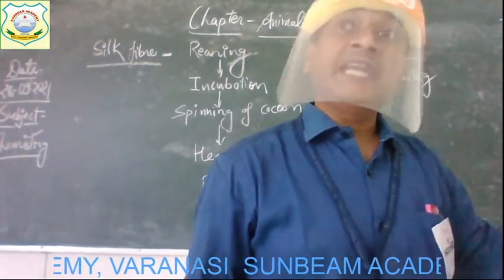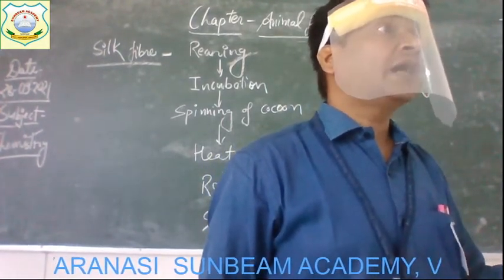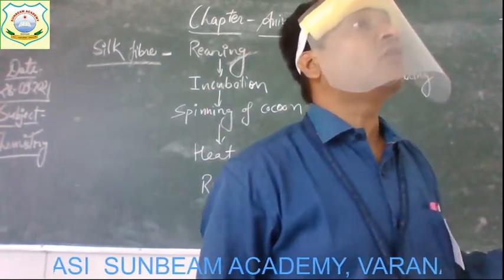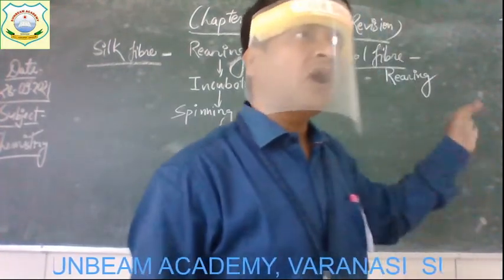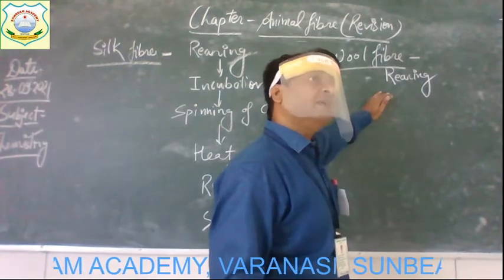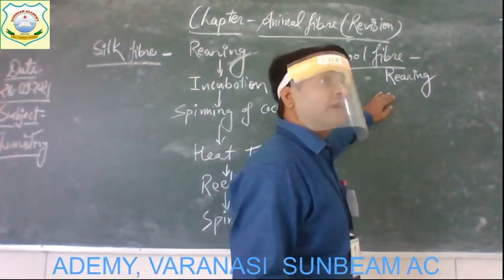Get it? Breeding takes place. By breeding, the new babies grow, and they have all the good qualities, long hair, soft hair, and so these all come under rearing. Feeding of the animals and breeding of the animals. Breeding means producing the young ones.